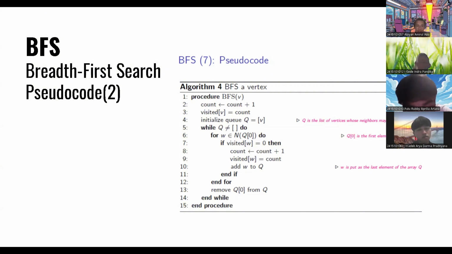And then visited w equals count. So it will read all of the elements and then add w to the queue. This looping tells us we have to enqueue one by one from the first layer until the last layer, and then we have to enqueue all of the layers one by one, and then we have to dequeue one by one in the queue. So yeah, next.